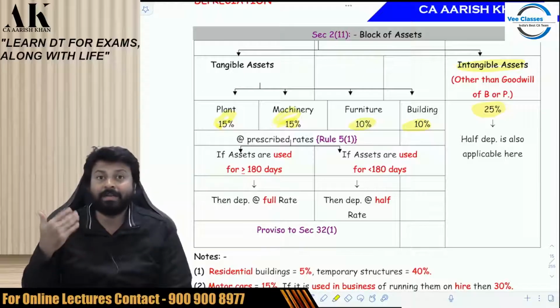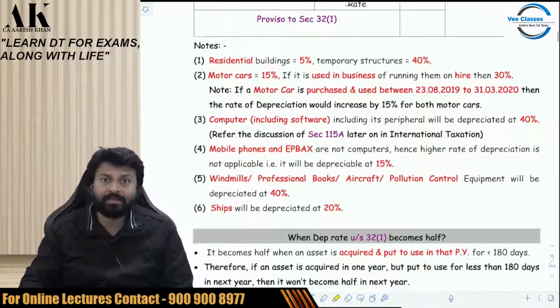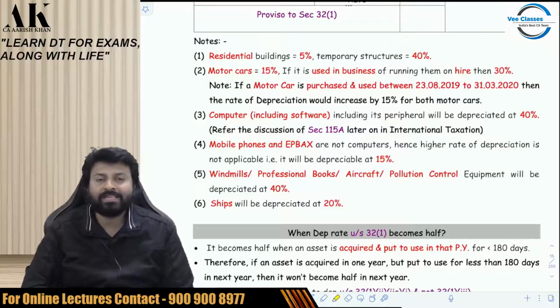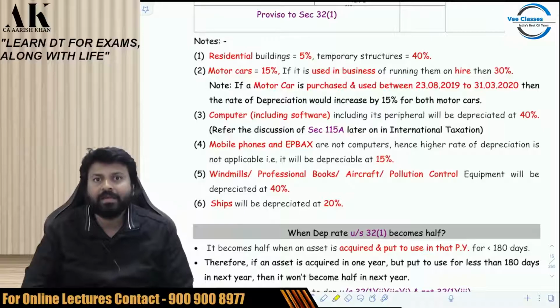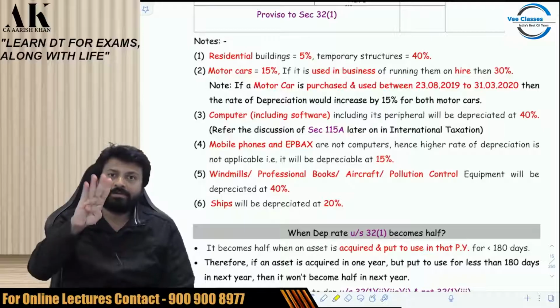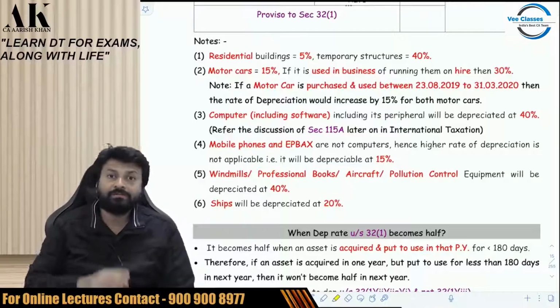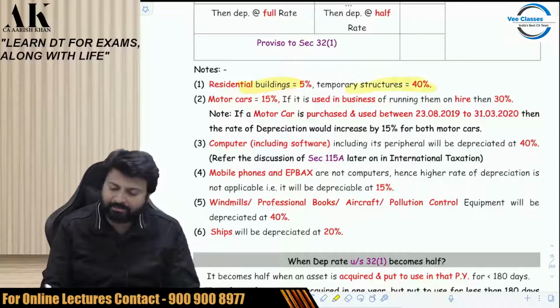But there are some multiple rates now, like for building. For building there are multiple rates. If it is a residential building, then it is 5% depreciation. And if it is a temporary structure, then it is 40% depreciation. For residential building, it is 5% depreciation, and for temporary structure, it is 40% depreciation. How much? 40%. You can check over here. Okay. Residential building 5%, temporary structure 40%.